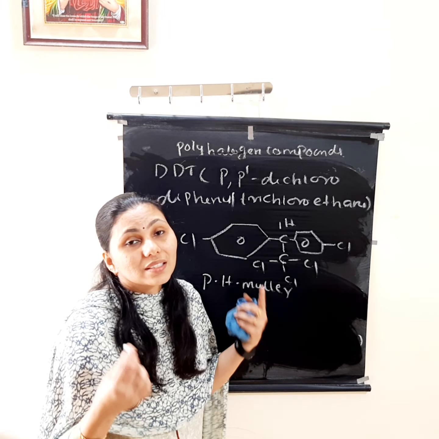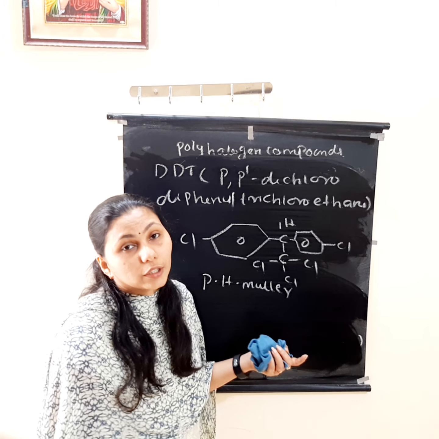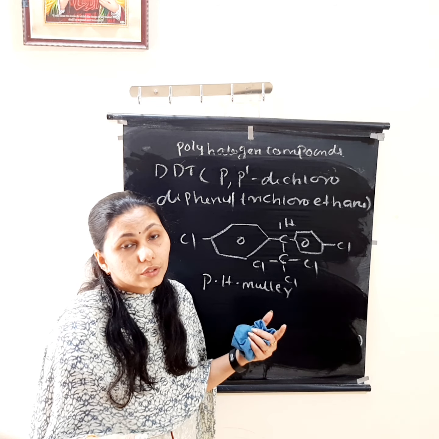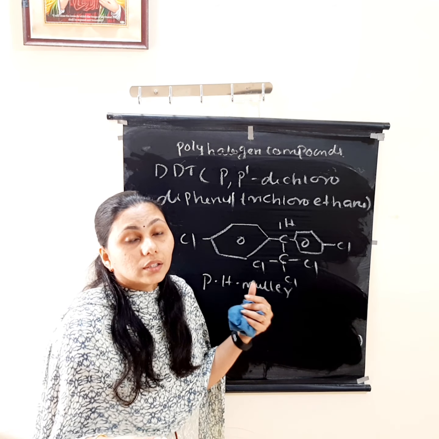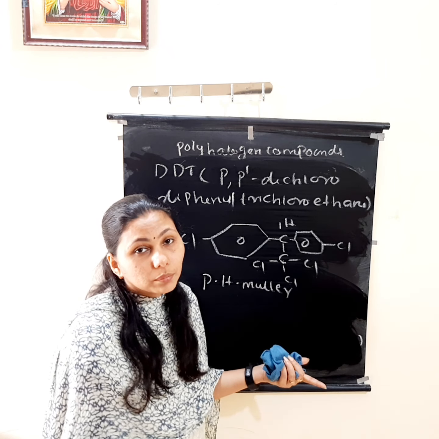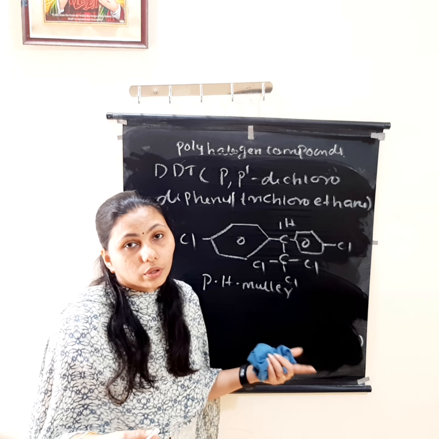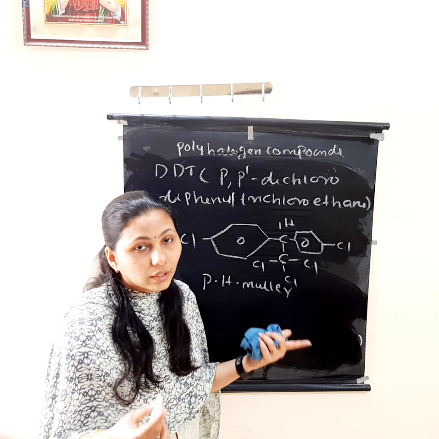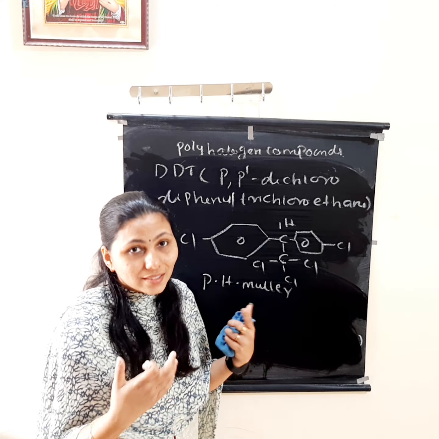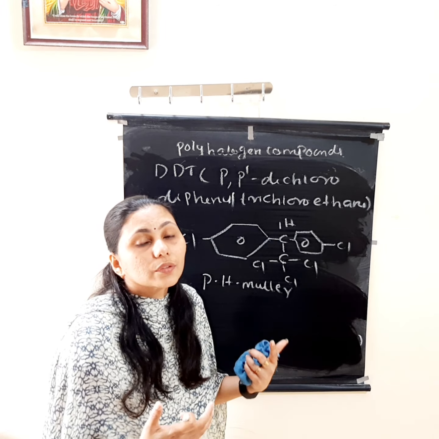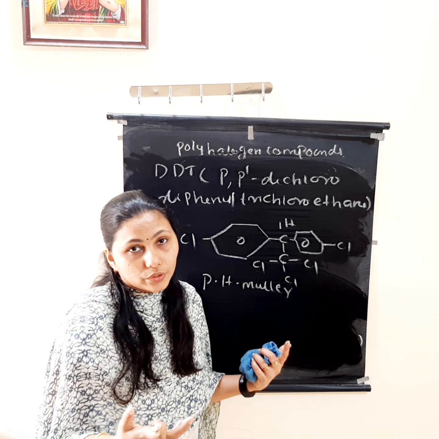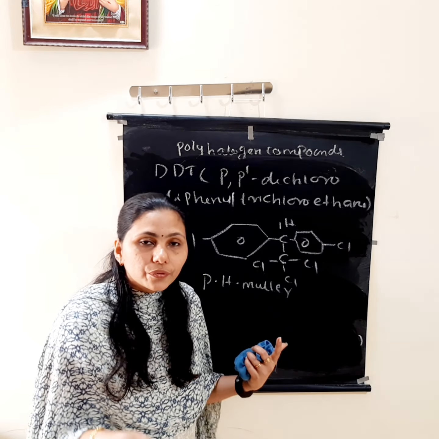That means it is low volatile and non-degradable. It will take a long time to dissociate or dissolve. It will exist as DDT itself, it will not undergo any type of decomposition, and it has a lot of side effects.